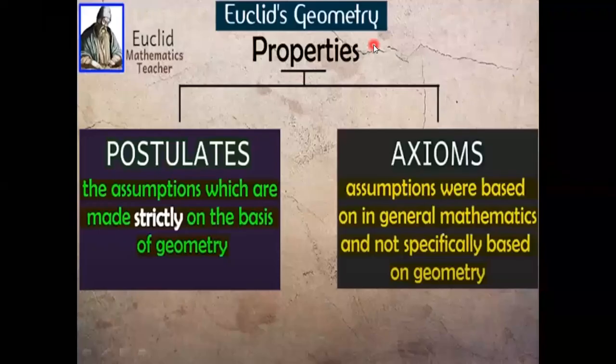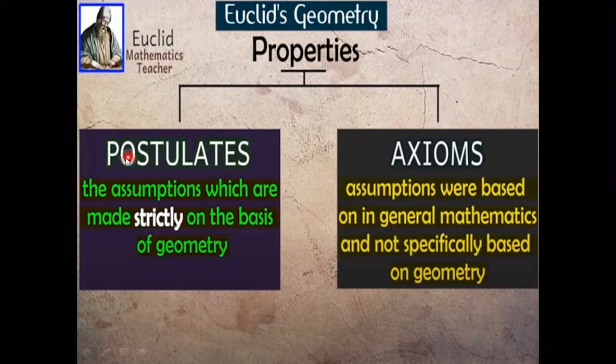According to Euclid's geometry, properties could be of two types. One is postulates, the other one is axioms. Postulates are those assumptions which are made strictly on the basis of geometry. I repeat, postulates are assumptions which are made strictly on the basis of geometry.